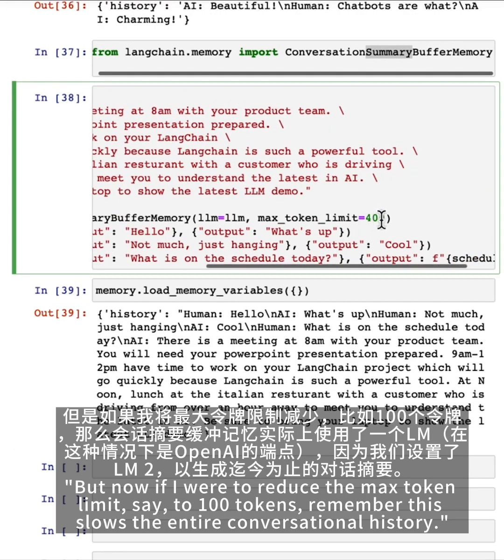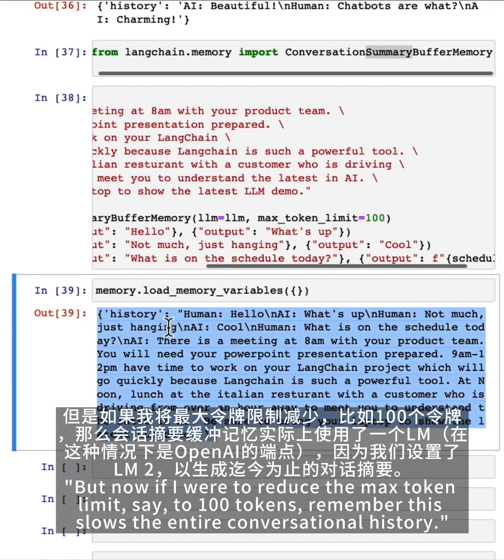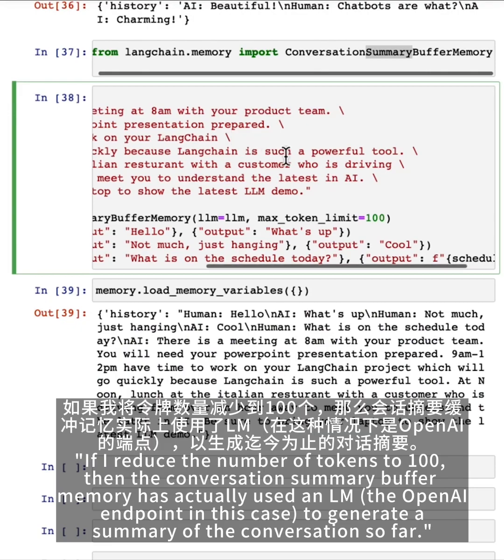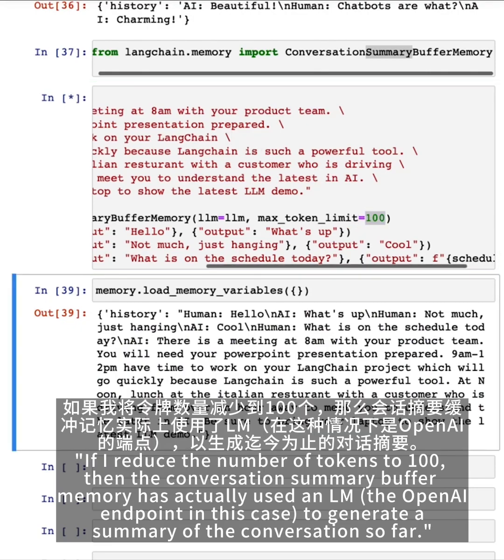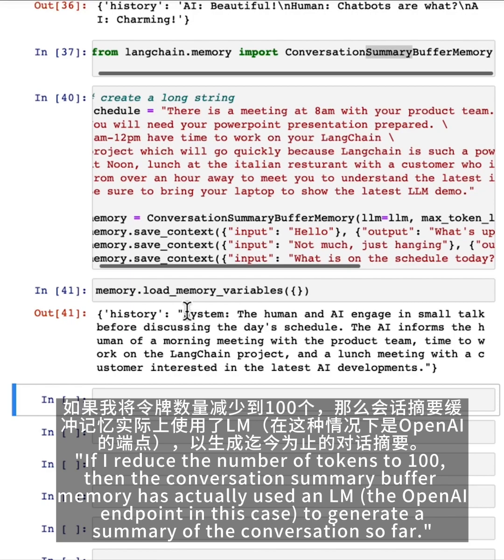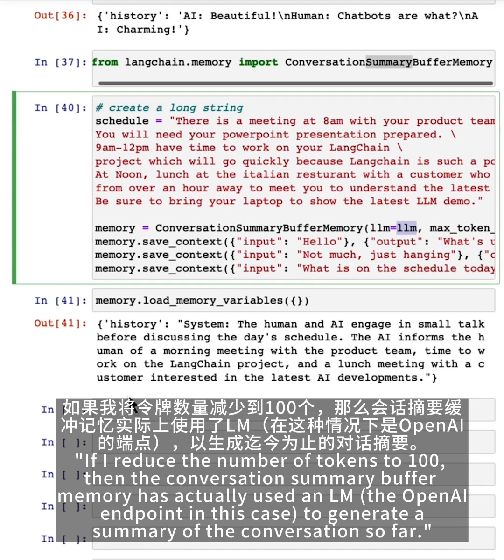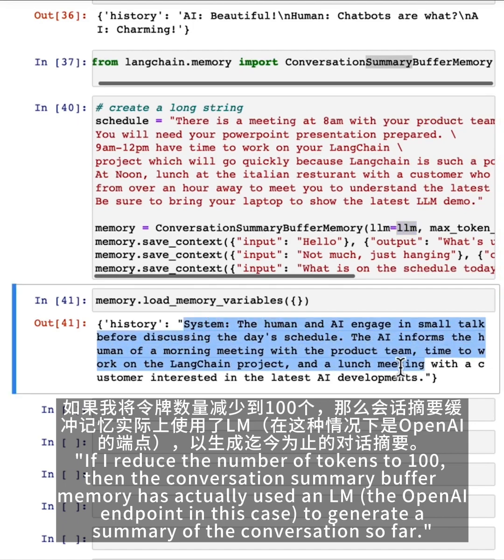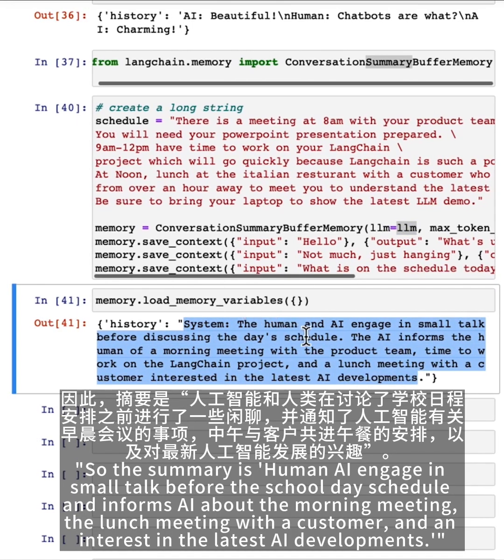But now, if I were to reduce the max token limit, say to 100 tokens, remember this stores the entire conversational history. If I reduce the number of tokens to 100, then the conversation summary buffer memory has actually used an LLM, the OpenAI endpoint in this case, because that's what we have set the LLM to, to generate a summary of the conversation so far. So the summary is, human and AI engage in small talk before discussing the day's schedule. AI informs human in a morning meeting, blah, blah, blah. Lunch meeting with a customer interested in the latest AI developments.